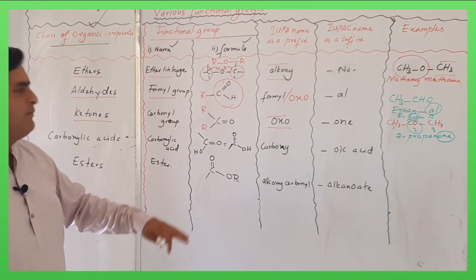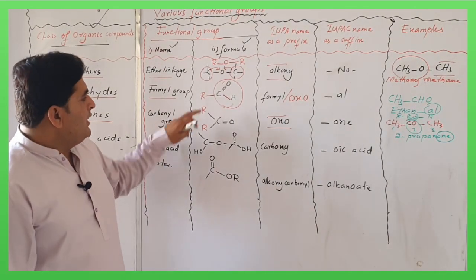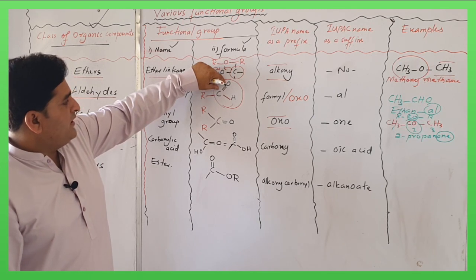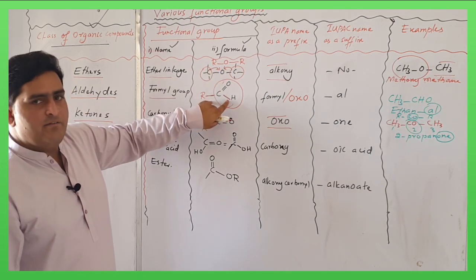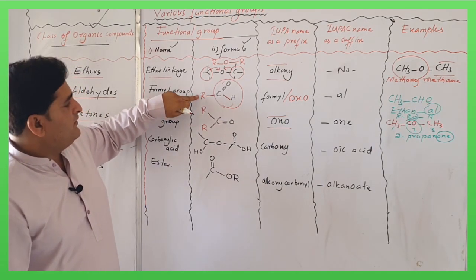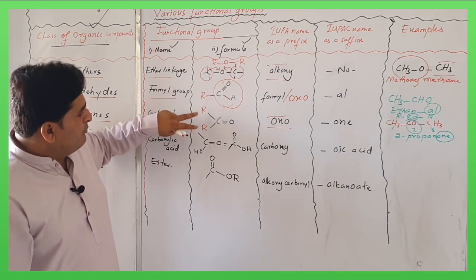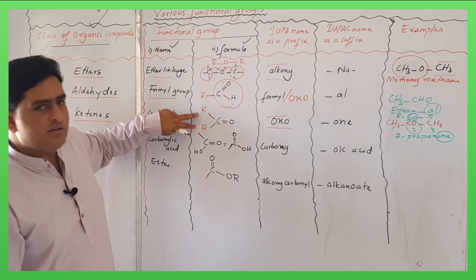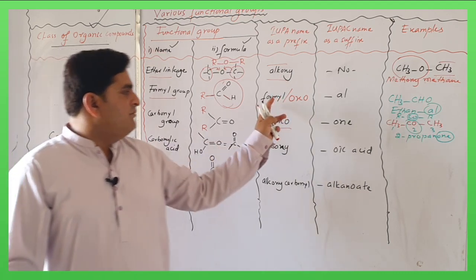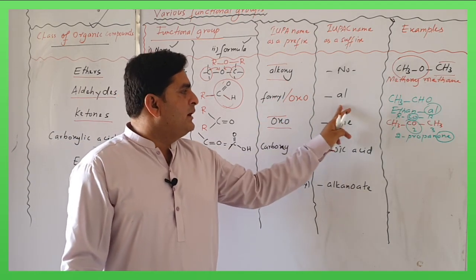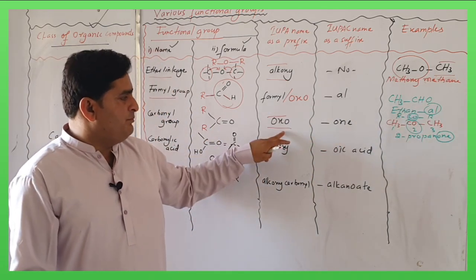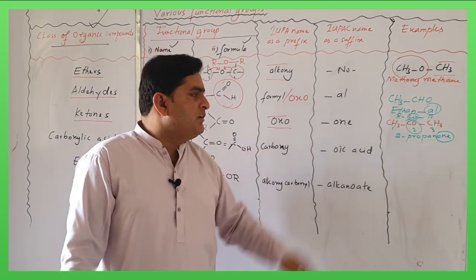So what is the difference between aldehyde and ketone? I told you once again that this is a carbonyl group, C double bond O. Carbon has 4 valencies, so 2 valencies are satisfied with oxygen, 2 valencies are free. In aldehydes, one free valency of the carbonyl group is satisfied with hydrogen and the other is satisfied with an alkyl group. In ketones, both free valencies of the carbonyl group are satisfied with alkyl groups. So in the case of aldehydes, the formyl or oxo prefix is used while al is the suffix. In the case of ketones, they have the common prefix oxo, but their suffixes are separate. One suffix is used here.